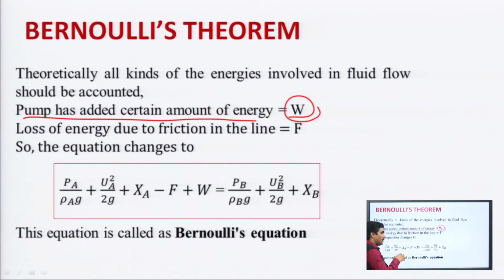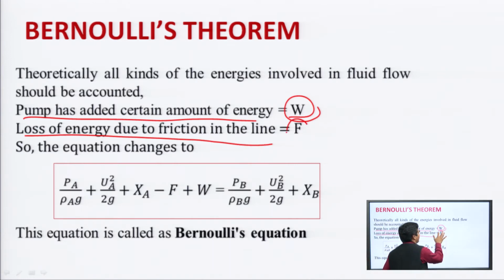Similarly, the fluid is moving in the pipe, so there is some friction due to the movement of fluid in the pipe. At the walls there is a boundary layer, the layer of liquid attached to the walls, which is at the lowest velocity, and the middle of the liquid is at the highest velocity. So, there is a loss of energy due to friction in the pipeline, denoted as F. Finally, these two energies are also inserted into the previous equation.